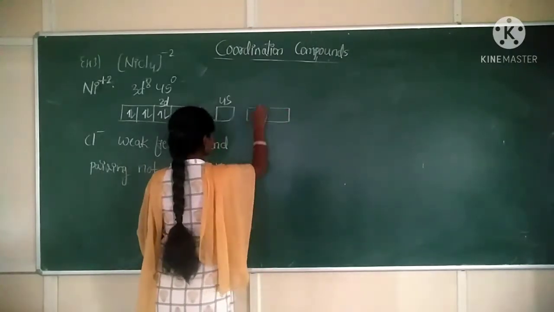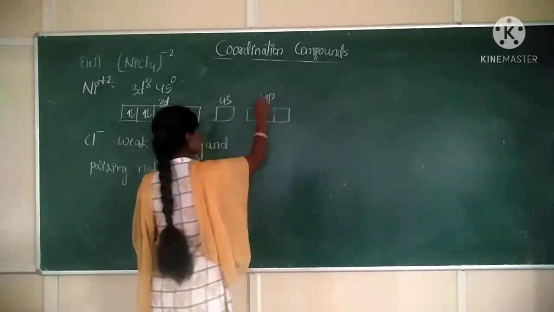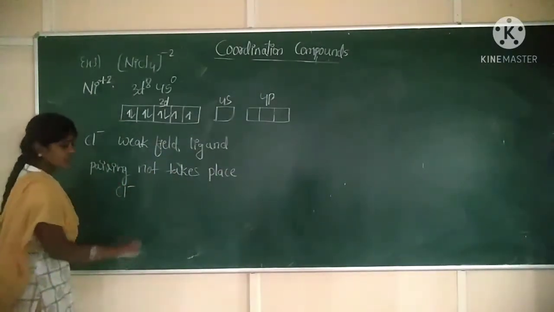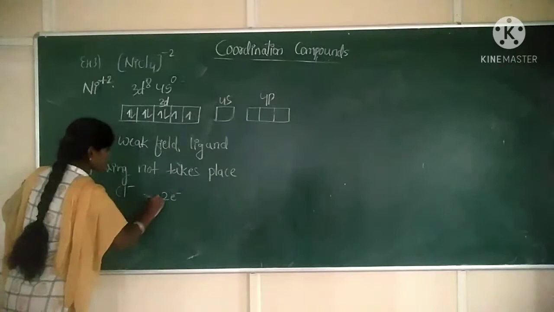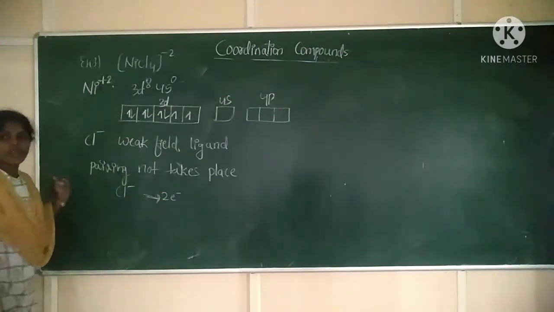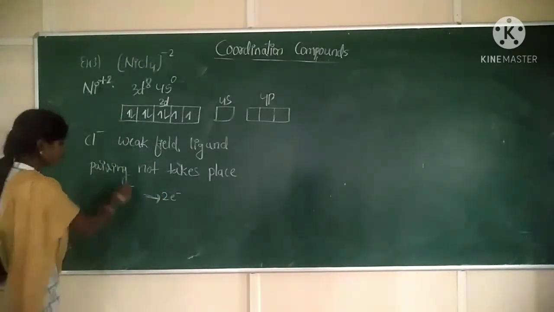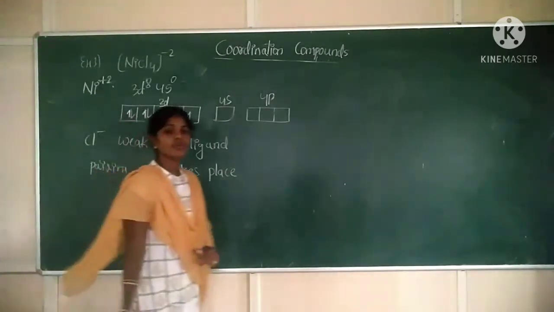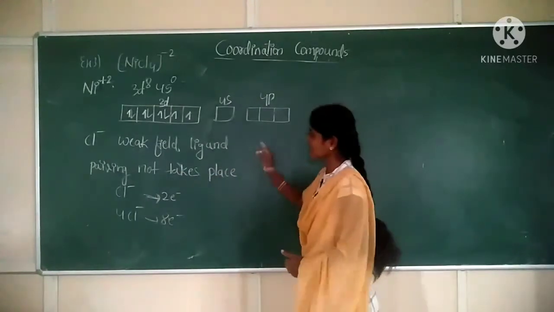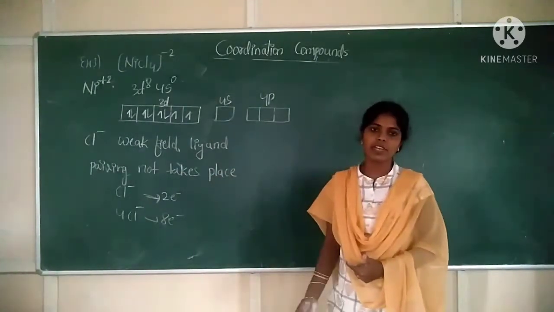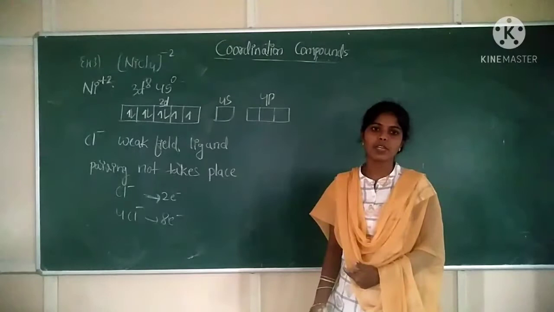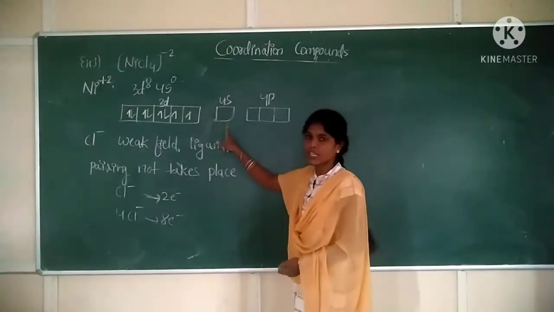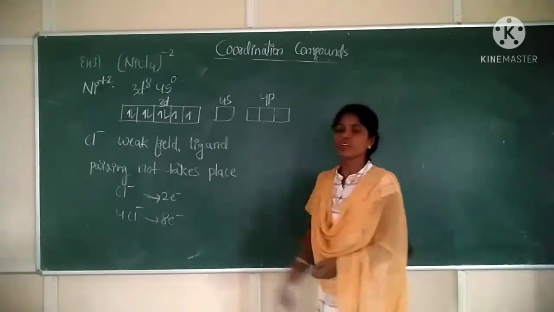After 4s, which orbitals will come now? 4p orbitals, correct? Why? Because Cl minus is again a 2 electron donor ligand. In the coordination compound we have how many chloride ligands? 4 are there. So 4 Cl minus can donate 8 electrons. To occupy 8 electrons in vacant orbitals, we should have a minimum of how many vacant orbitals? 4, is it or not? So pairing does not take place, only the s orbital remains. Clear? So we will go to 4p orbitals.